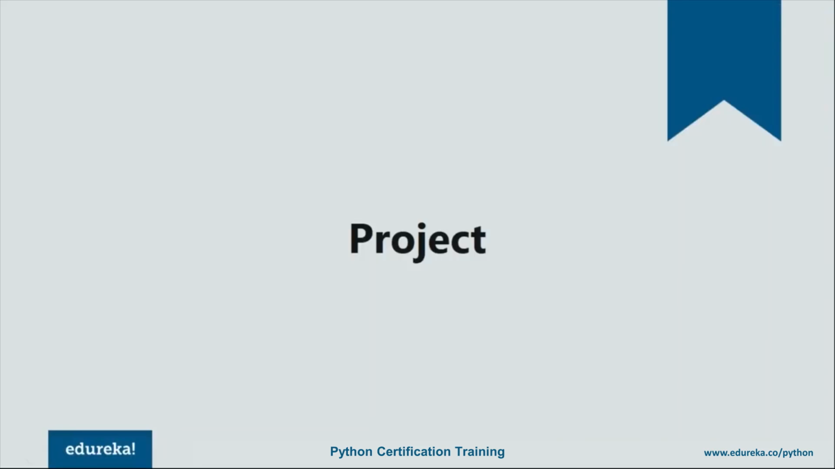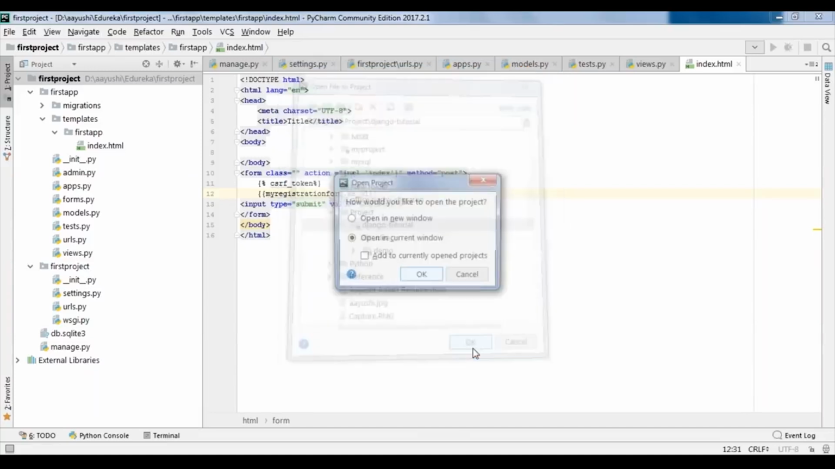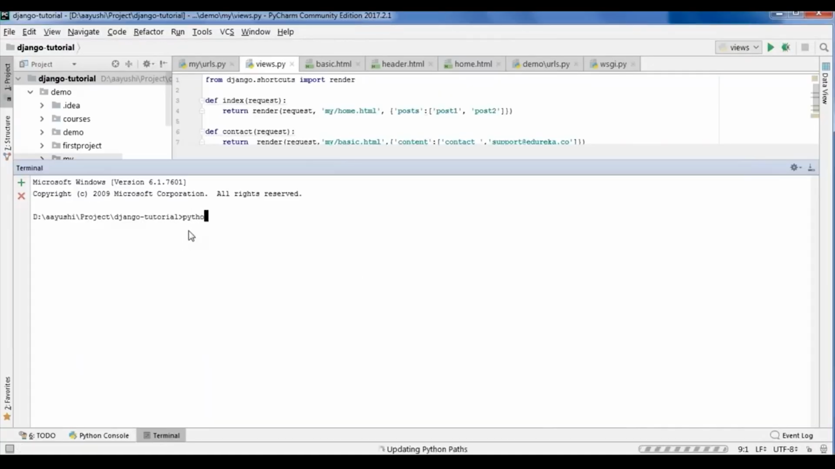Let us move forward with the project. So here I have just created a dummy website which displays all your courses, the description along with the date and time backed up with the database. So in this I have used few of the components that we have discussed and some of the advanced stuff. So let me just showcase the project for you. So let me open my project. So it's in my D, Ayushi and Django project, Django tutorial. Open current window. So now let me just run this server and let's see what exactly displays.